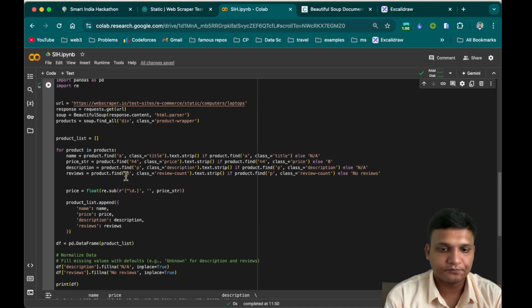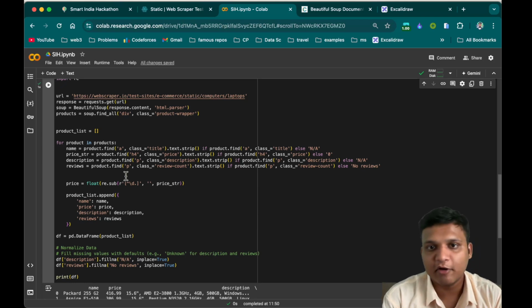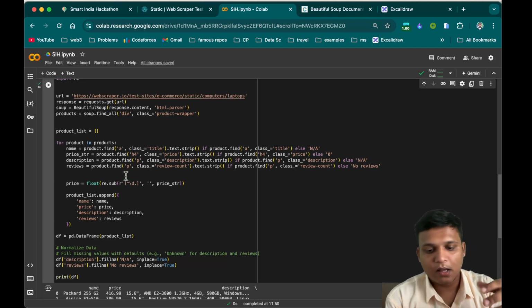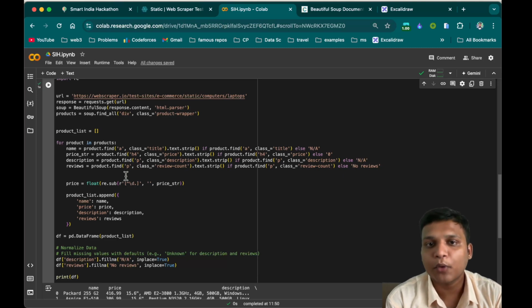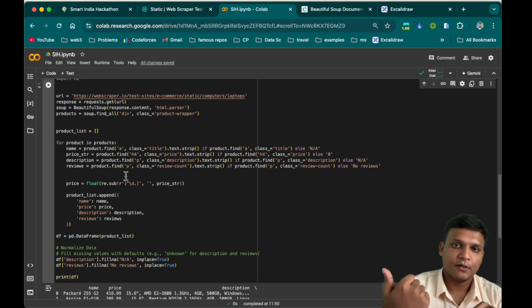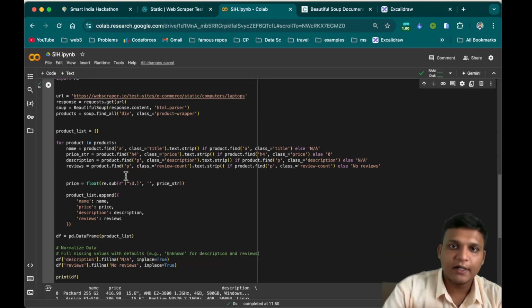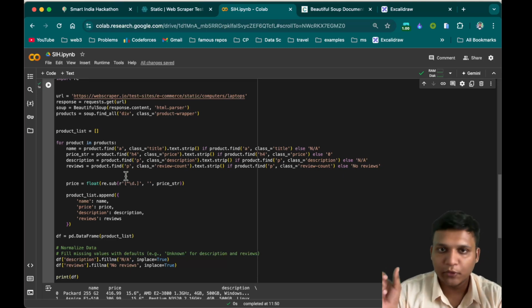For example, purchasing power parity can be one parameter. For example, I am checking the price of a particular product in the US. We cannot predict the same price for India, because purchasing power parity is different for both countries.